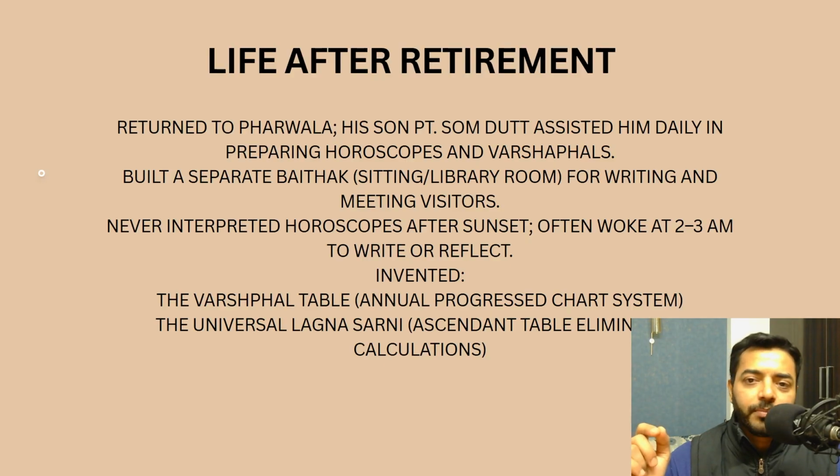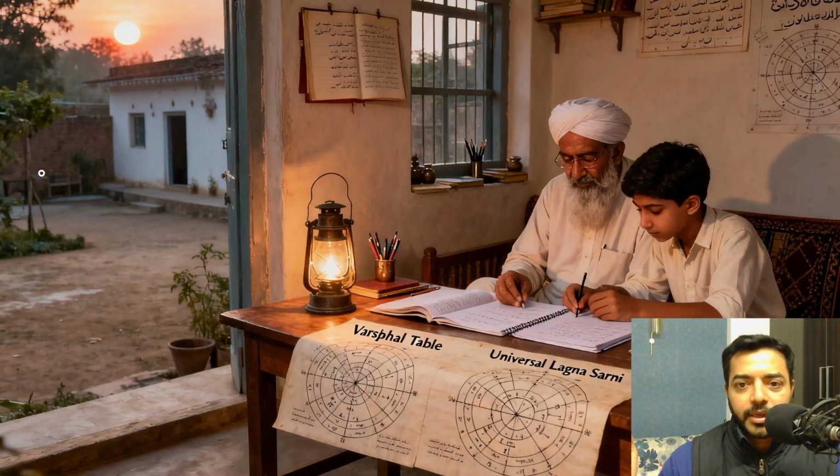In 1954, Panditji retired, and when he retired, he went back to his village, that is Farwala, and here his son Pandit Somdat assists him with creating Varshaphals and horoscopes, and he creates a separate baitak for all of these people. And he also invents two things. One is a Varshaphal table, which we will learn during the course of Lal Kitab, and a universal Lagna Sarani, which also we will learn during this course, right? So Pandit Somdat keeps helping our Panditji in creating Varshaphals and horoscopes and creating a baitak of people.